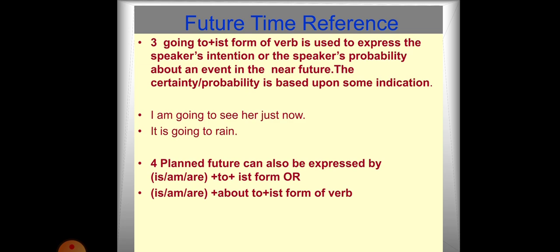I am going to see her just now, or you can say I will go to see her just now, or I will be going to see her just now. It is going to rain. Then planned future can also be expressed by this tense. The bell is about to go soon.